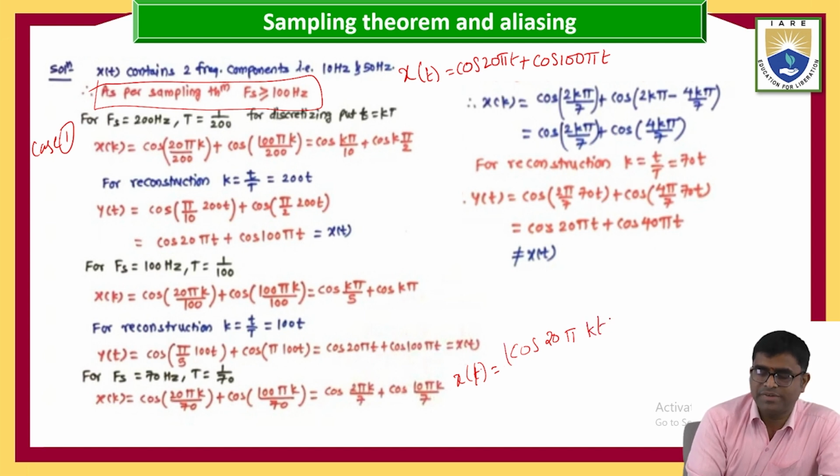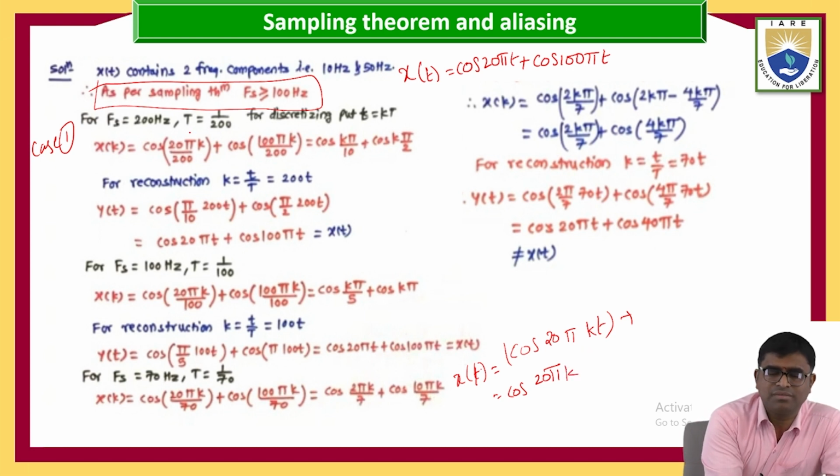I am taking the first case equal to plus this second case only. So what happened here? Cos 20 pi. What is the t value? Here the t value is 1 by 200, no?